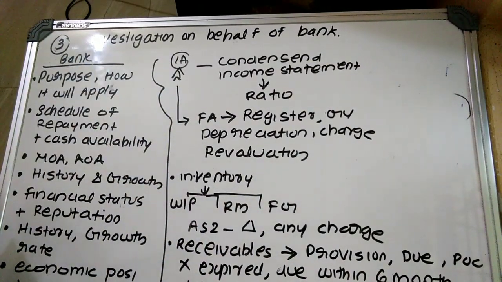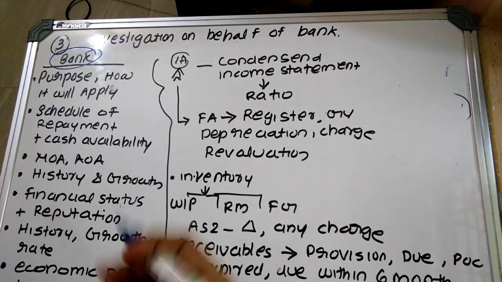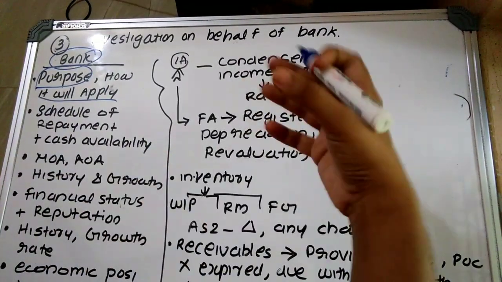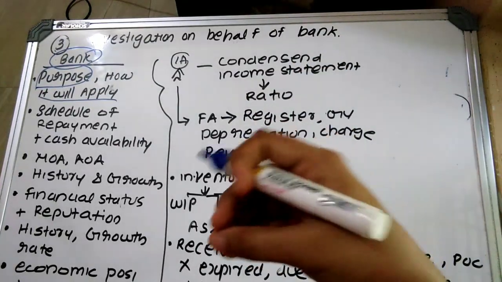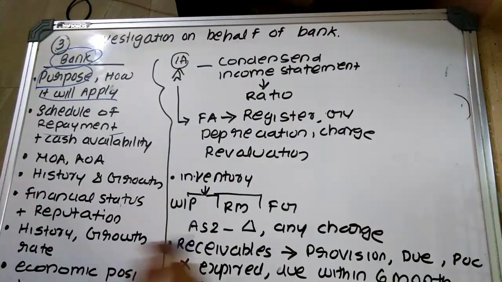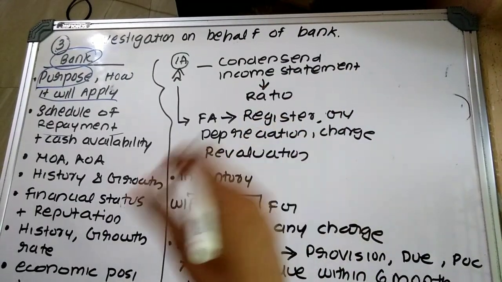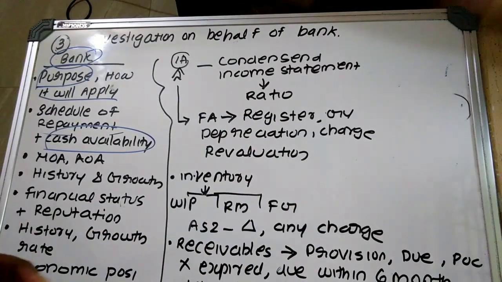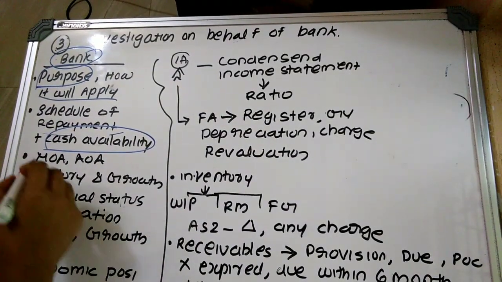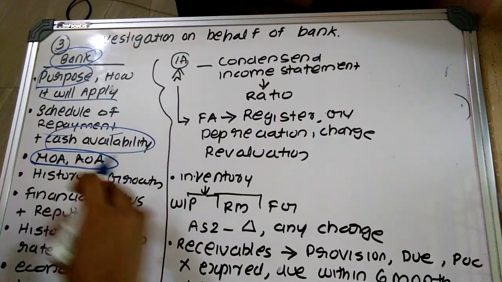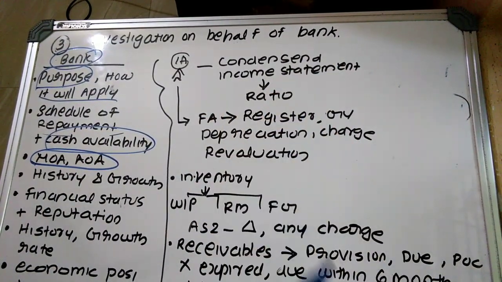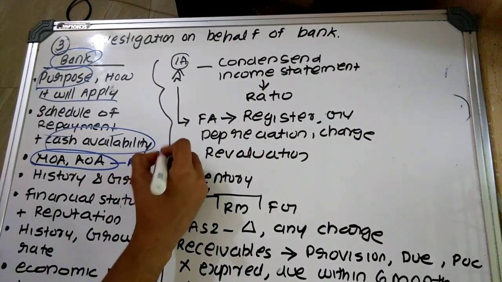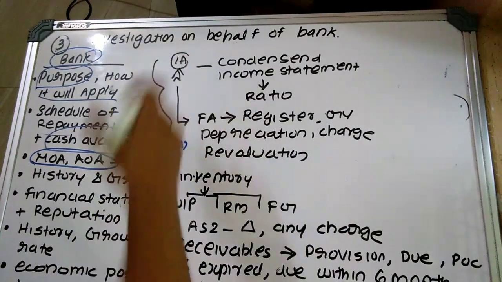So the bank is mainly interested to know the purpose for which the loan is being granted. Suppose they grant the loan, how will they make use of it, plus the scheduled repayment, that is, will they make the repayment of the loan. If they are making the repayment, whether cash is available to them, whether they have appropriate funds to make the repayment. The investigating accountant is also required to examine the memorandum of association and articles of association to determine whether they authorize the company to obtain the loan.